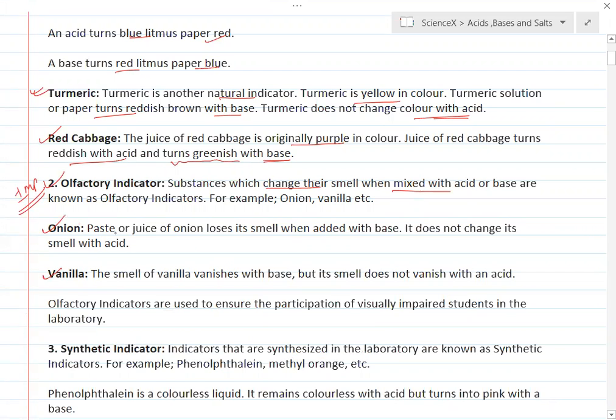Paste or juice of onion loses its smell when added to base, whereas it does not change its smell with acid. If you take vanilla extract or onion extract, the smell is detected in acidic medium, but it will lose its smell in the presence of base.